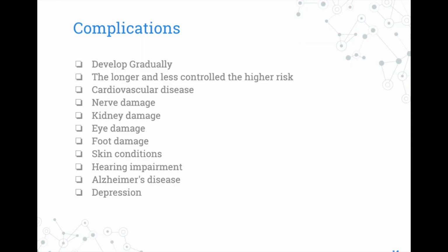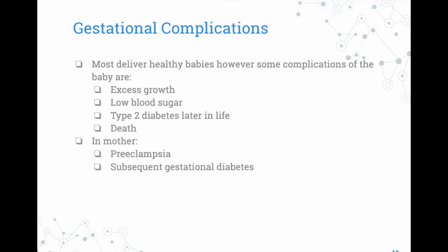Complications develop gradually. The longer and less controlled, the higher the risk. Cardiovascular disease, nerve damage, kidney damage, eye damage, foot damage, skin conditions, hearing impairment, Alzheimer's disease, and depression. Gestational complications. Most deliver healthy babies, however, some complications of the baby are excess growth, low blood sugar, type 2 diabetes later in life, death. In the mother, preeclampsia, subsequent gestational diabetes.